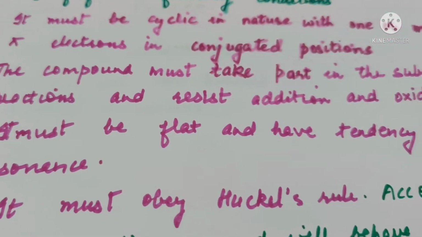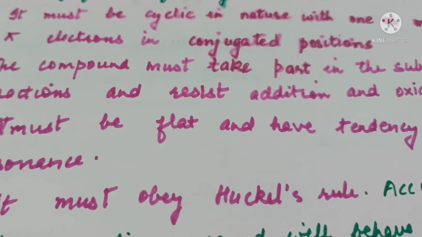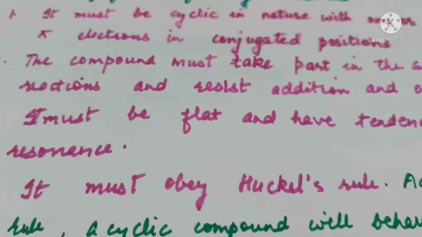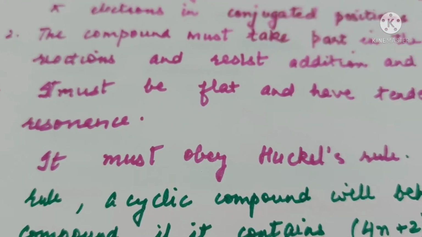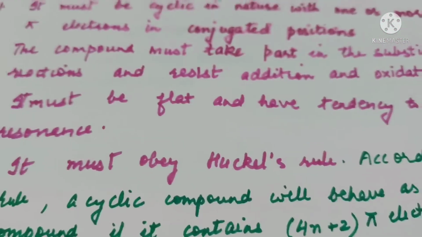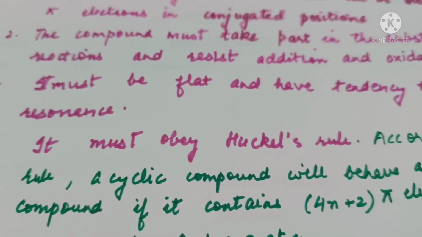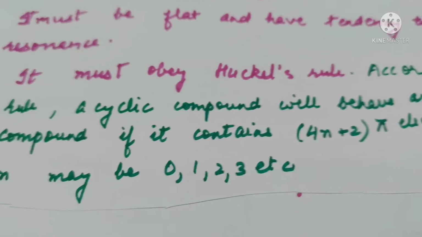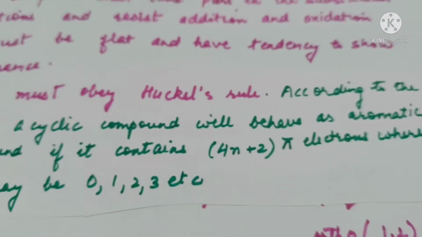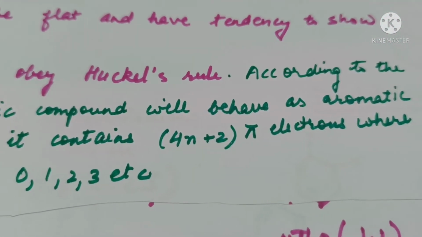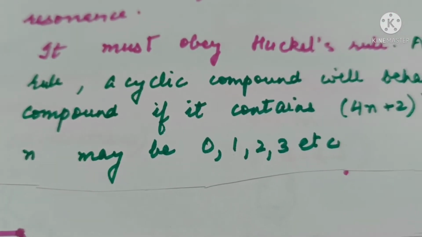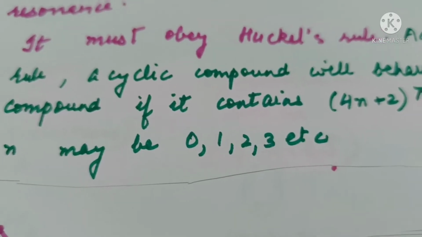The compound must take part in substitution reactions and resist addition and oxidation. It must be flat and have tendency to show resonance, and it must obey Huckel's rule. According to the rule, a compound, if it contains 4n plus 2 pi electrons, is aromatic, where n may be 0, 1, 2, 3, etc.